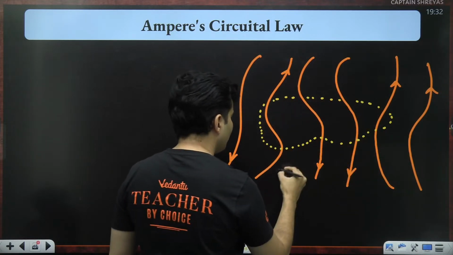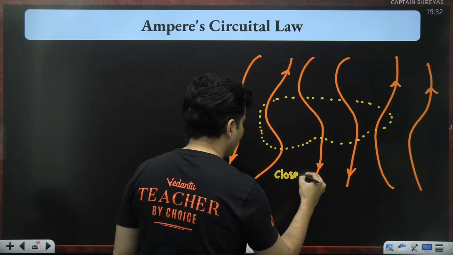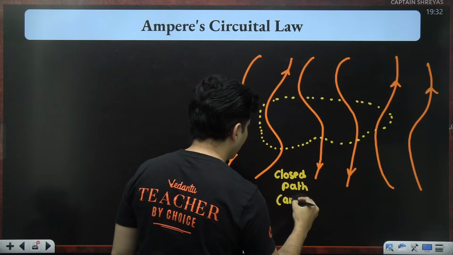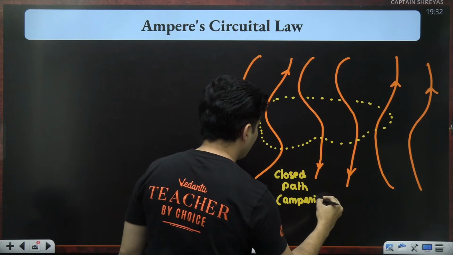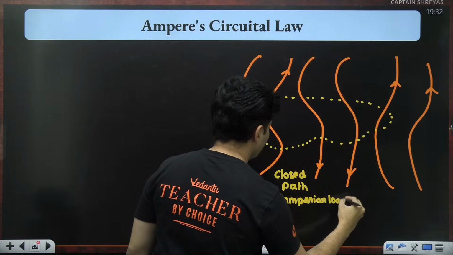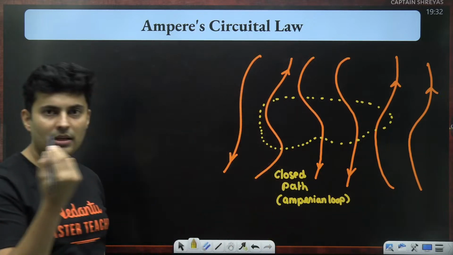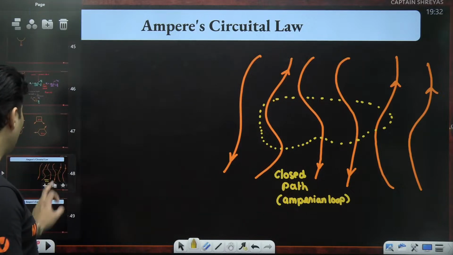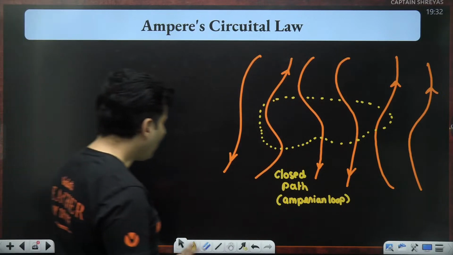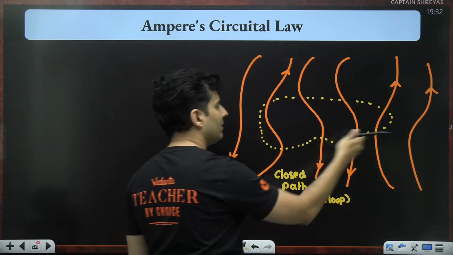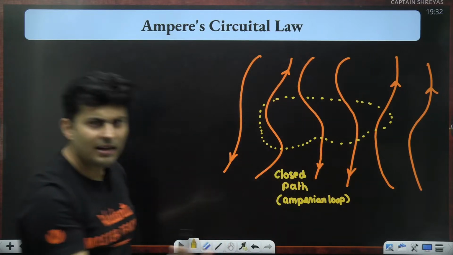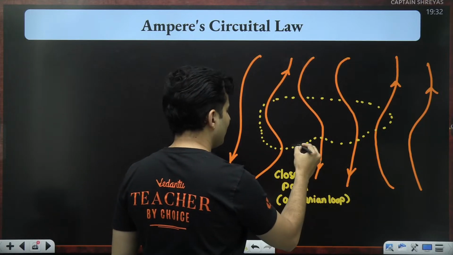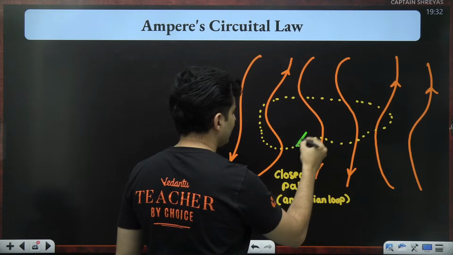So this is basically a closed path, and such a path is also called an Amperian loop. It's an imaginary path or imaginary loop where you come back to the same point. Once you have chosen the Amperian path, all the wires here, everywhere, they are carrying current, they will create a field at every point. So let's say somewhere here, the magnetic field is in this direction. Example.